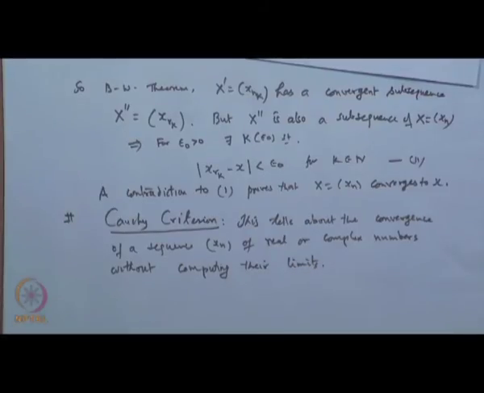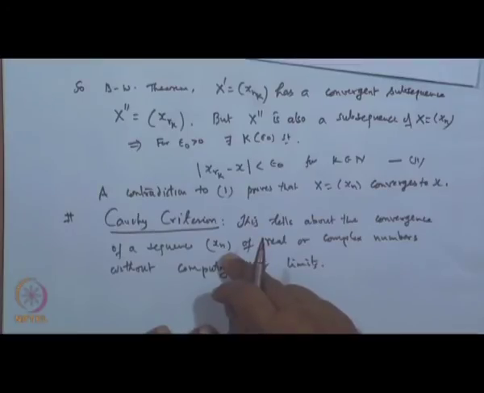Because what happens is, if the sequence x_n is given, then one can easily identify by taking the limit. If the limit comes out to a finite quantity, then we say the sequence is convergent. But if the limit goes to infinity or does not exist, meaning along different subsequences there are different limits, then we say the sequence diverges.